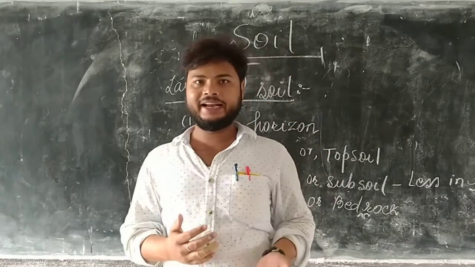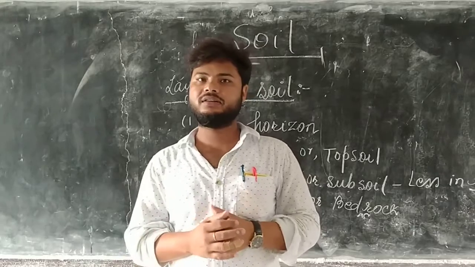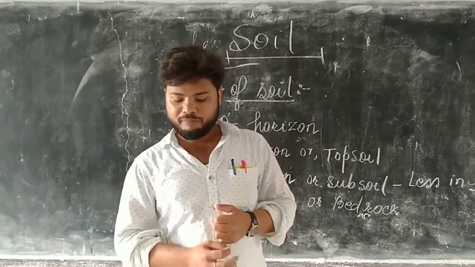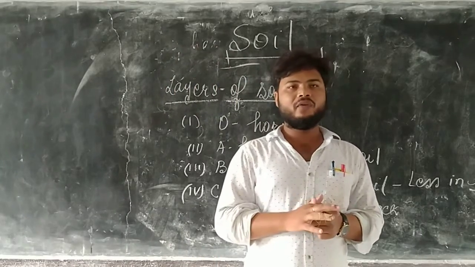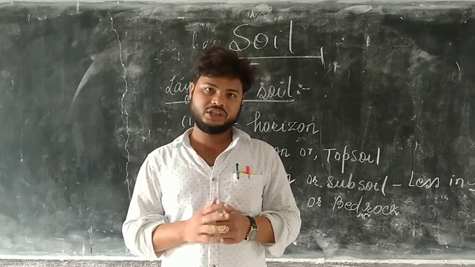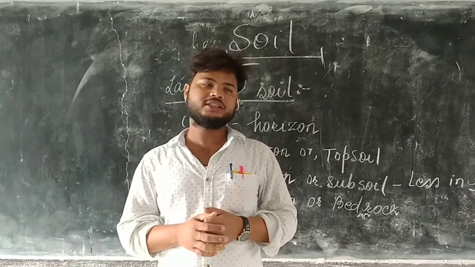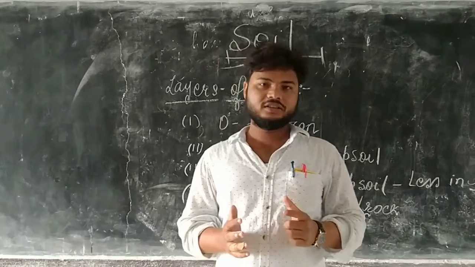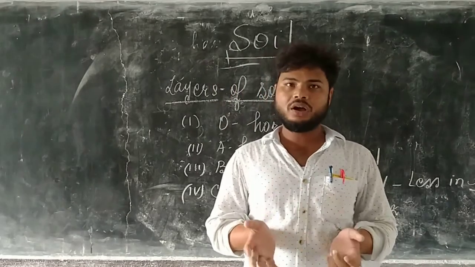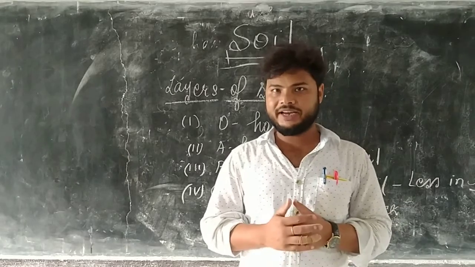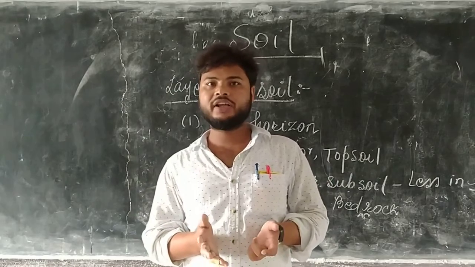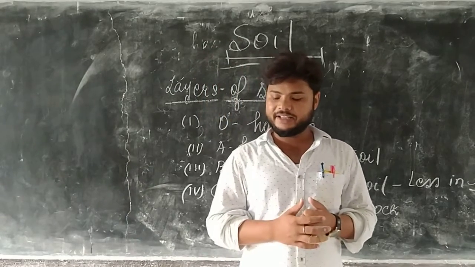As B horizon ended, C horizon started. It means it is located just below the B horizon. This layer is made up of large pieces of rock. It means in C horizon rock particles present, not small, large pieces of rock, are present in this layer.